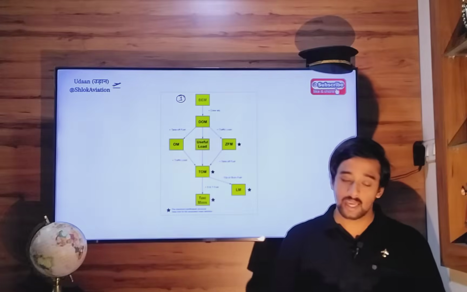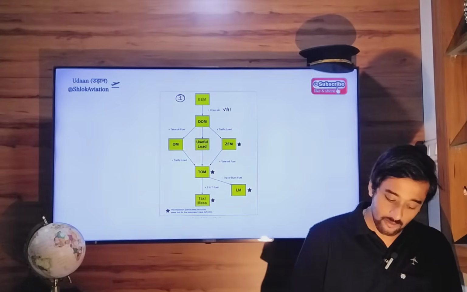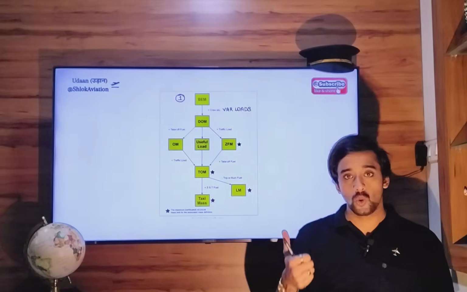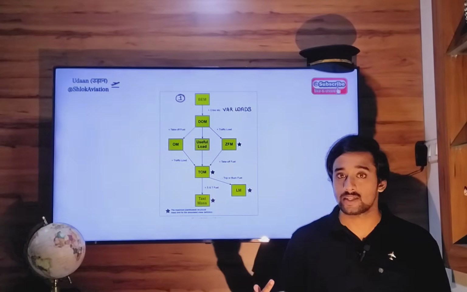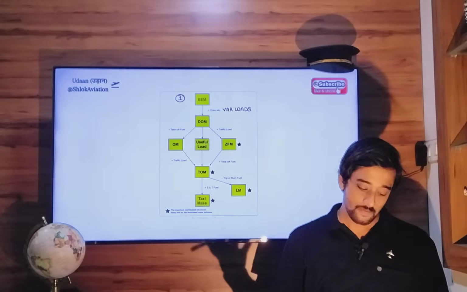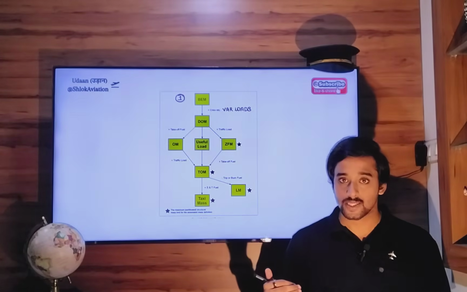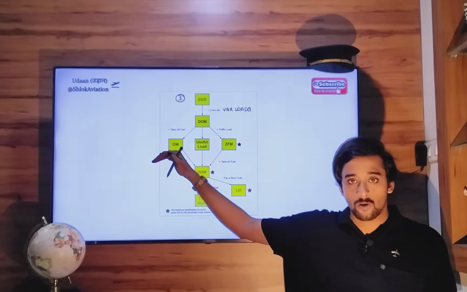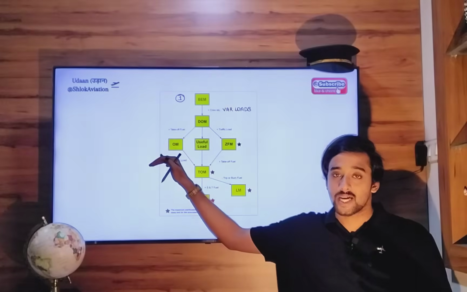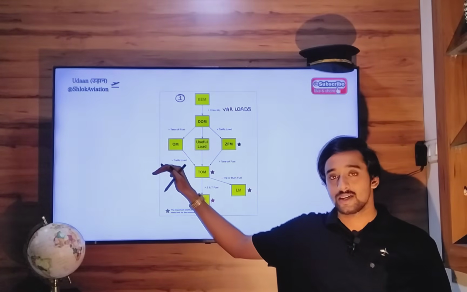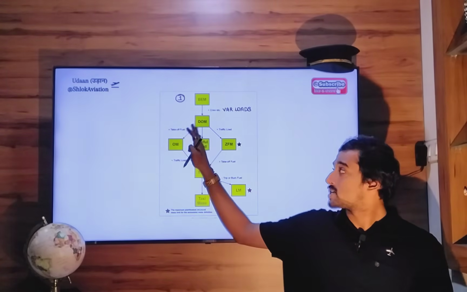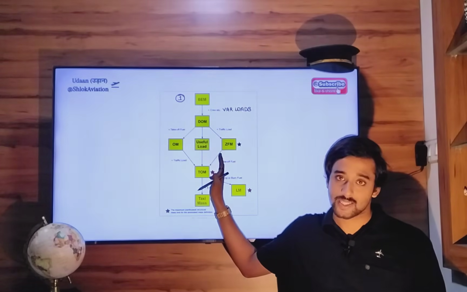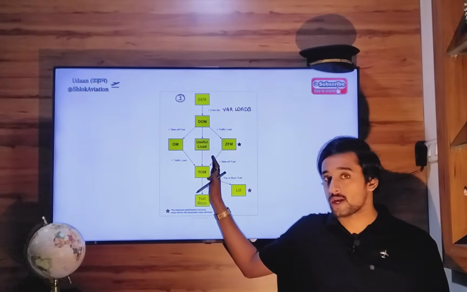Now, when you add variable loads to this basic empty mass, like crew, baggage, food, water, and lavatory equipment, you get dry operating mass, right? Then focus on this part. Dry operating mass plus takeoff fuel, or fuel on board, the fuel in the fuel tanks at the start of the takeoff run, is called operating mass. Dry operating mass plus payload or traffic load is equal to zero fuel mass. It includes payload, but it does not include any fuel.